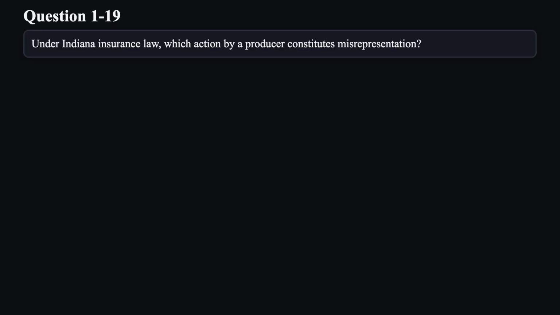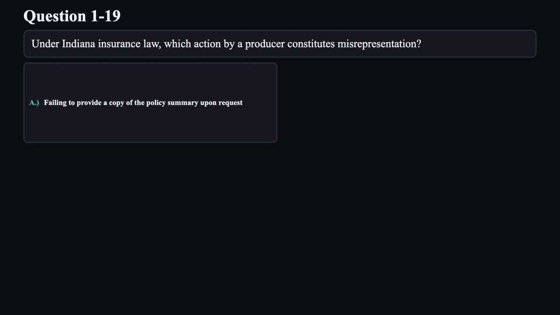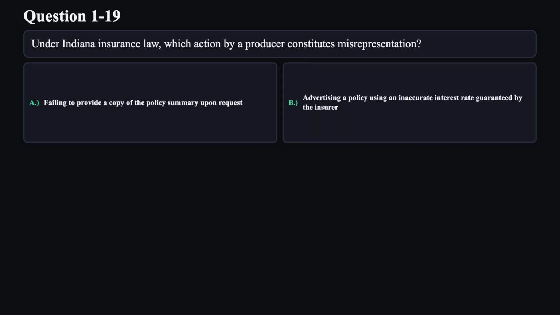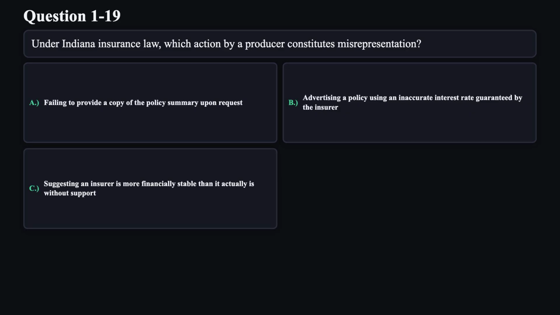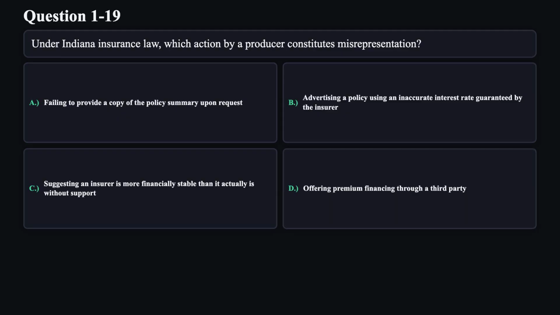Question 19. Under Indiana insurance law, which action by a producer constitutes misrepresentation? A. Failing to provide a copy of the policy summary upon request. B. Advertising a policy using an inaccurate interest rate guaranteed by the insurer. C. Suggesting an insurer is more financially stable than it actually is without support. D. Offering premium financing through a third party.